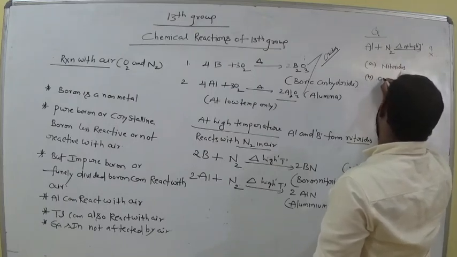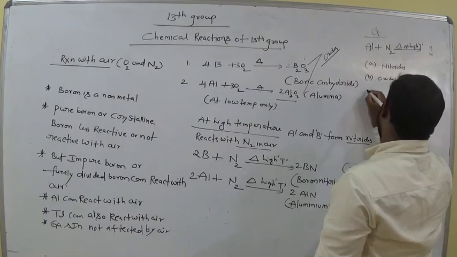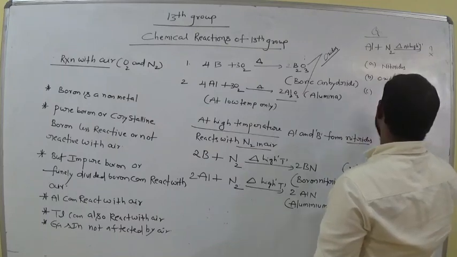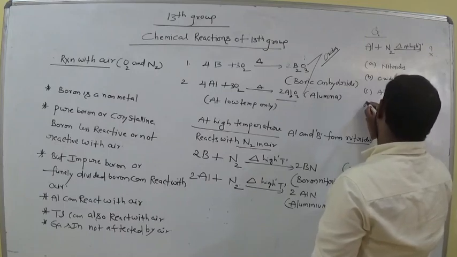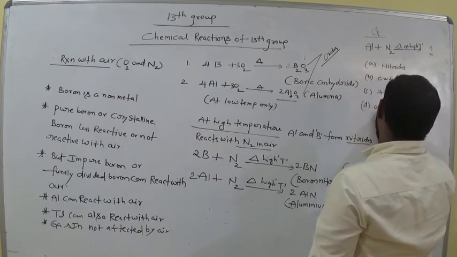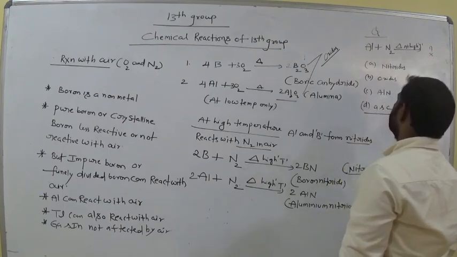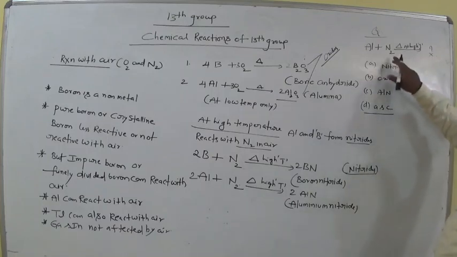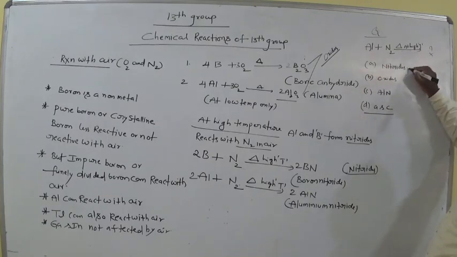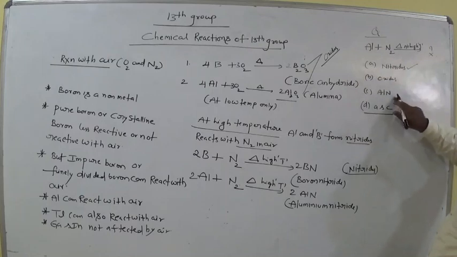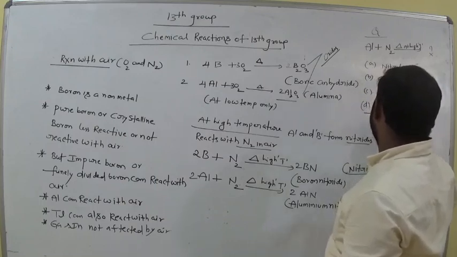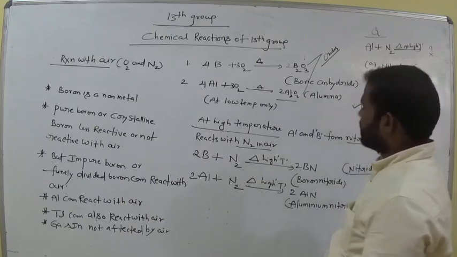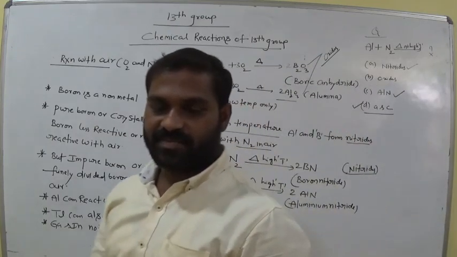Option B, oxide. Option C, AlN, option D, A and C. Which one is correct? At high temperature they form nitrides, am I right? Correct. What is the nitride here? Aluminum nitride, am I right? Both are correct, A and C. So option D is correct. Is it clear, all of you? Everyone?